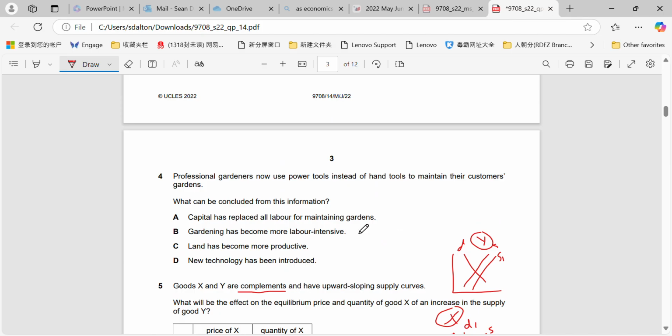Question 4. Professional gardeners now use power tools instead of hand tools to maintain their customers' gardens. What can be concluded from this information? Okay. Capital has replaced all labour. Well, that's not true. They still need to have the gardeners. Gardening has become more labour intensive. That is definitely false. Land has become more productive. We can't say land has become more productive based on the information we've been given. New technology has been introduced. That one would definitely make the most sense, right? They're now using a power tool instead of using hand tools.